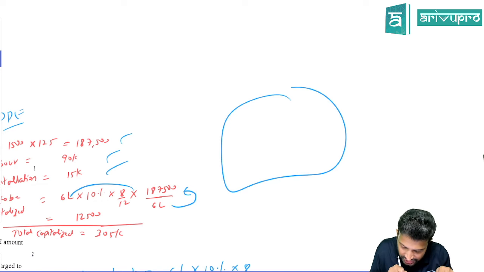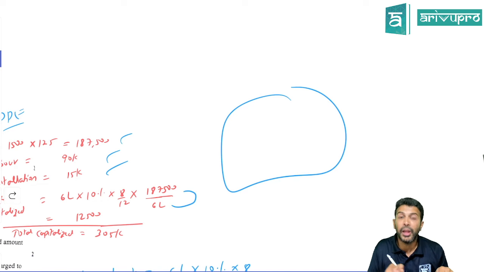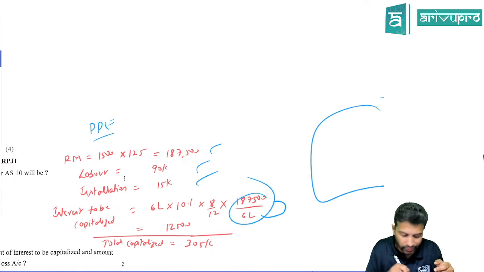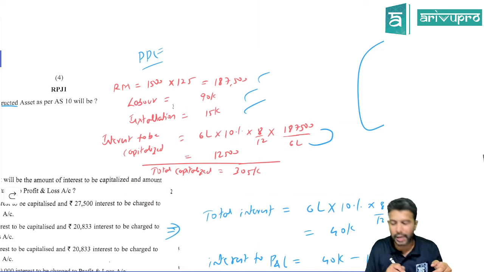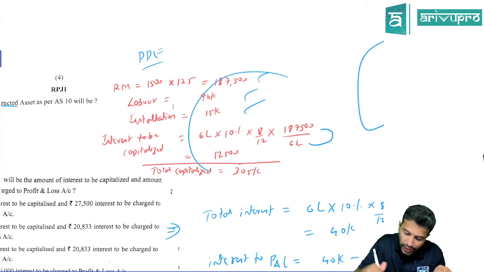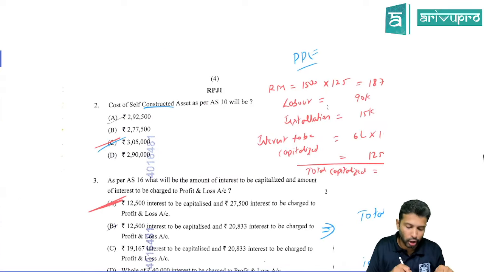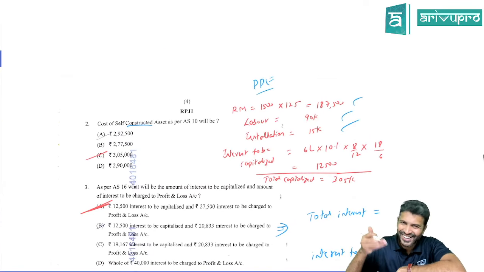So this is the total interest for the 6 lakh loan, but only 187,500 worth of raw material was used for this asset. Prorate that accordingly, and you will get the interest to be capitalized as 12,500. Add all this and you get the total amount to be capitalized, which is 3,05,000. Option C is the right answer.